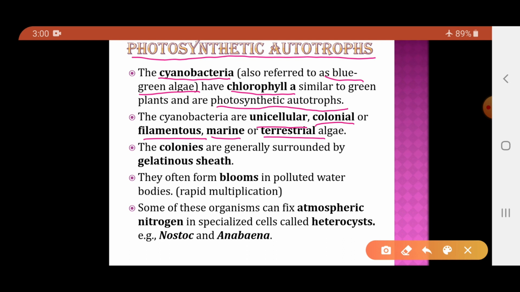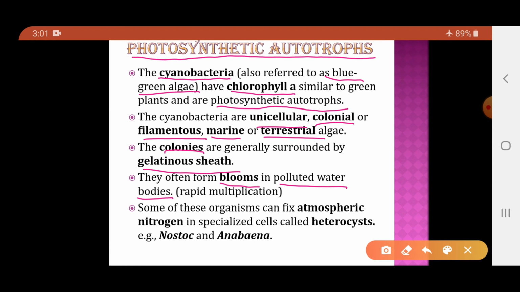Now, if they are colonial, then these colonies are surrounded by a gelatinous sheath. That colony, the complete cluster of the cyanobacteria, will be covered by a sheath made up of gelatin. Basically, these cyanobacteria form blooms in polluted water bodies.